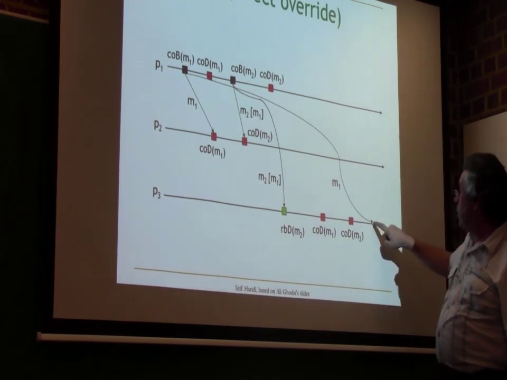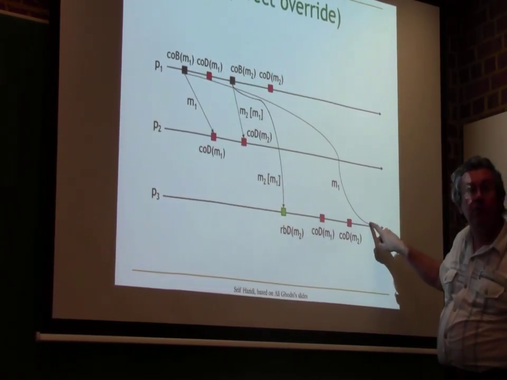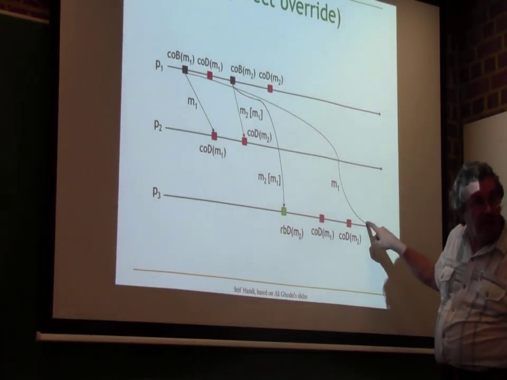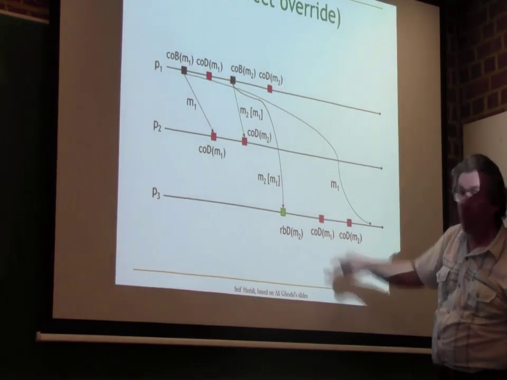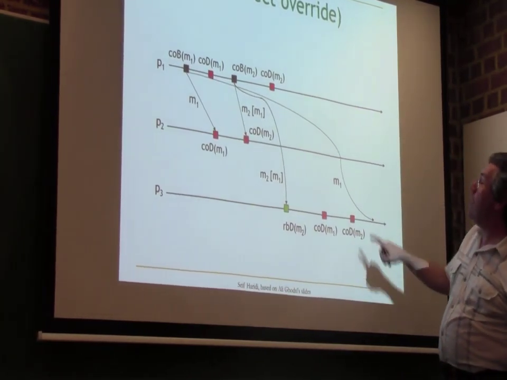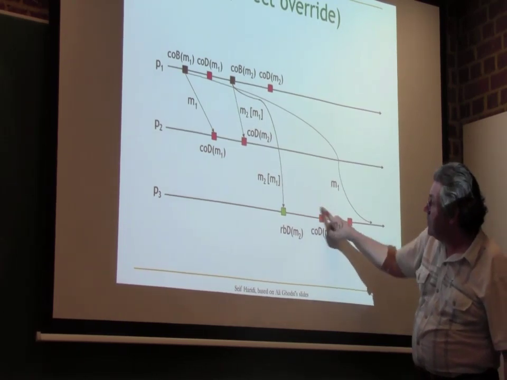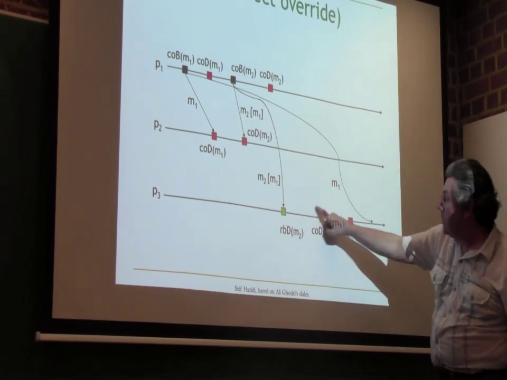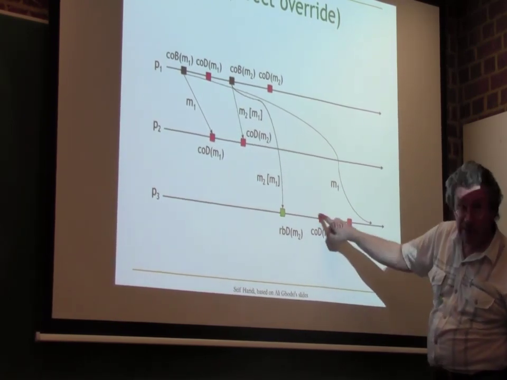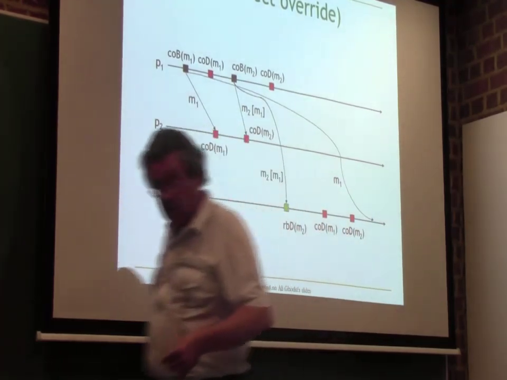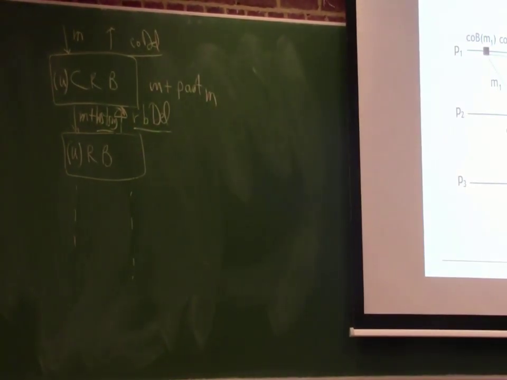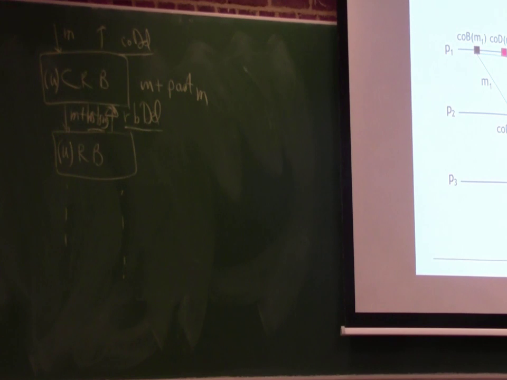Okay? And what happens when M1 arrives here later? What do I do? Nothing, huh? I do nothing because I've already delivered M1. I call this direct override because this delivery is overriding this one. You see? We have to deliver it earlier. That's fine. Okay? So you see how the algorithm works? It's not so complicated, huh? This extra safety condition, we just have to be a little bit more careful about how we deliver.